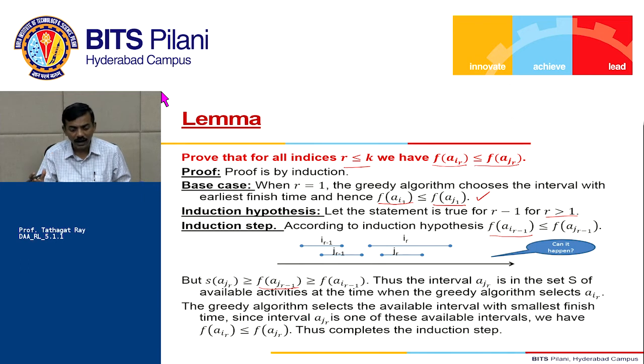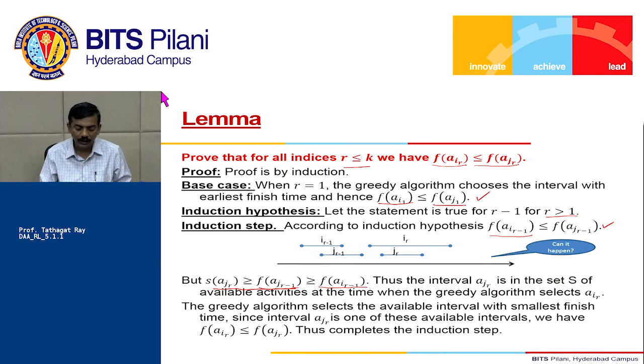So the start time of AJR must be greater than the finish time of AJR minus 1 in order to be compatible with each other. That holds true, but we have already taken from our induction hypothesis that FAJR minus 1 must be greater than or equal to FAIR minus 1. So it comes from this fact.